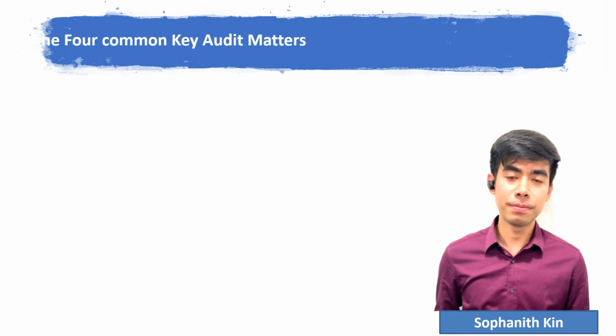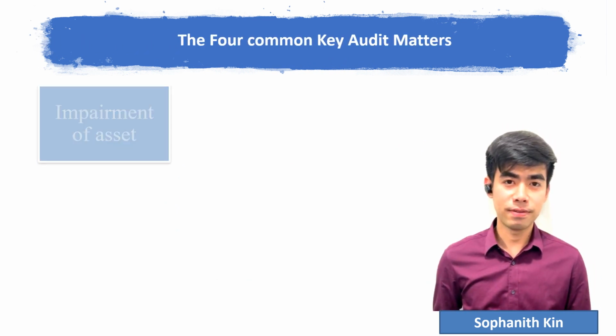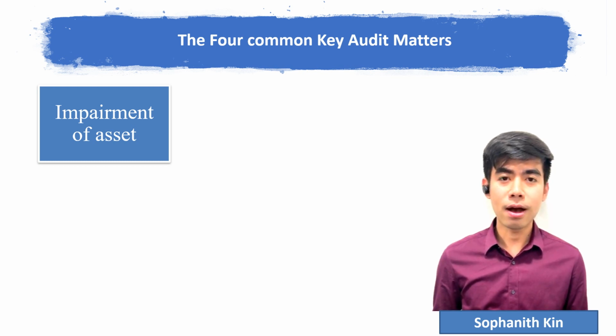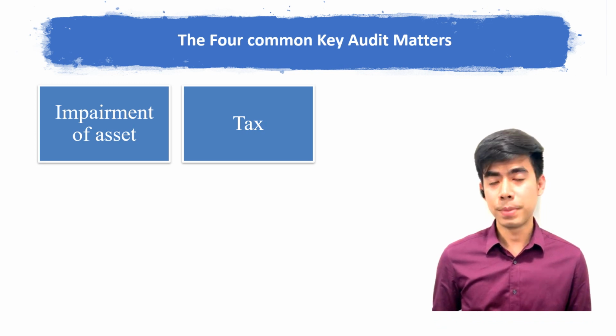There are four common key audit matters. The first is impairment of assets. This means asset values are overstated in the balance sheet. We should write down the value in the account to the market price.